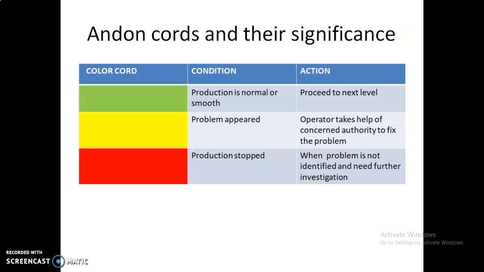Red. Red means production stop, when the problem is not identified and needs further investigation. Yellow means problem appears.